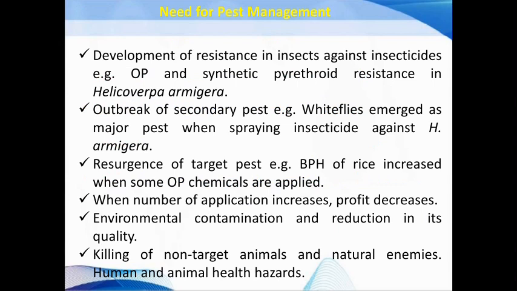Then environmental contamination and reduction in quality are also impacts of excess spraying of chemicals. Then there is killing of non-target animals, called natural enemies, meaning predators and parasitoids, the helpful insects, and health hazards to humans and animals. It means that continuous or excess use of insecticides has a bad impact on all living organisms.